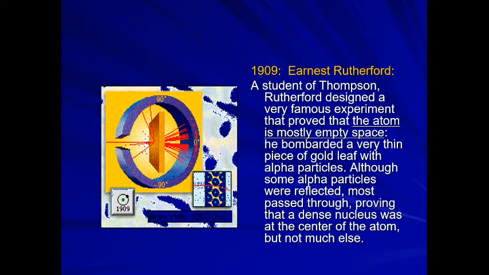What was his observation? From this experiment, the following observations were made. Most of the alpha particles, that is 99.9%, pass through the foil without undergoing any deflection. But what was his expectation? He thought that because in the Thomson plum pudding model the positive charges are spread everywhere, if he bombarded alpha particles, they were bound to come back because of the force of repulsion. But the results were opposite.